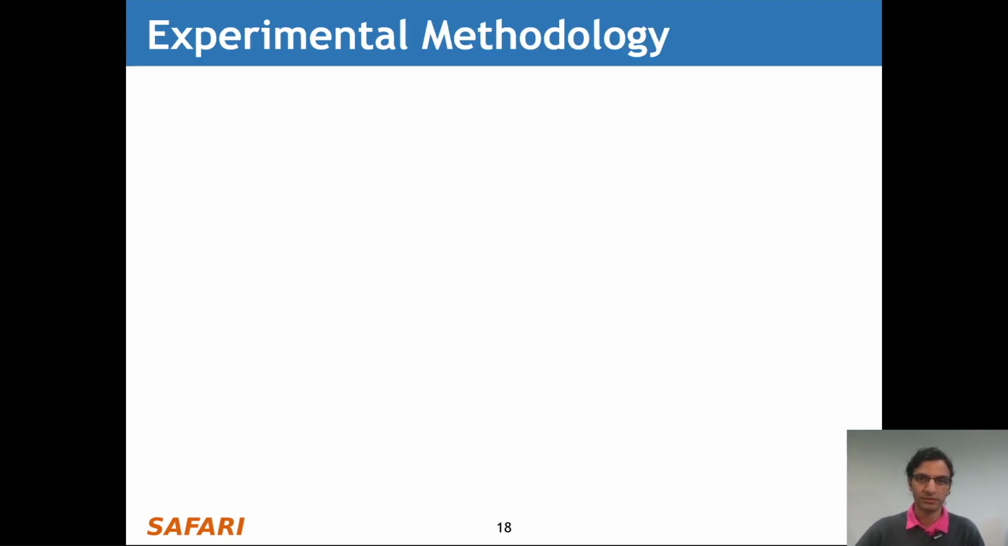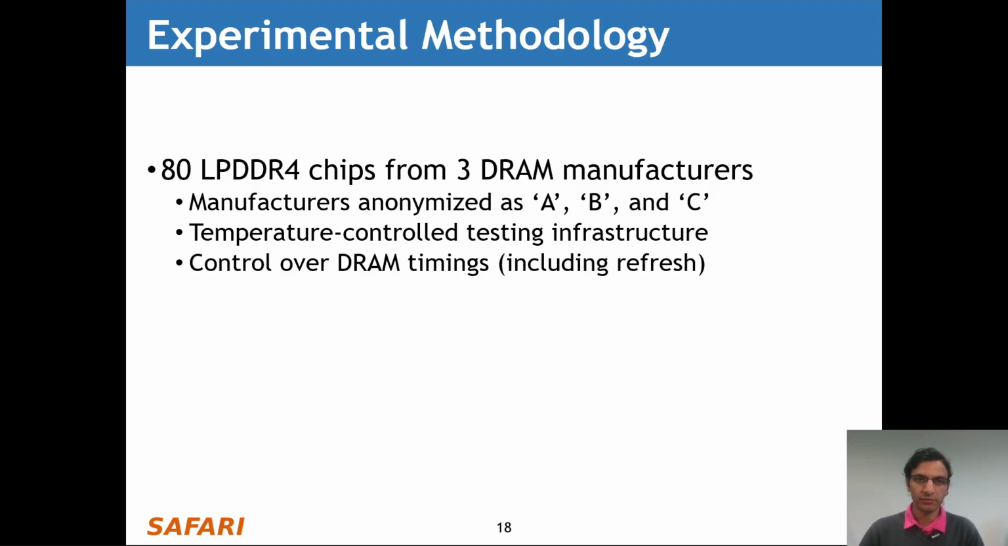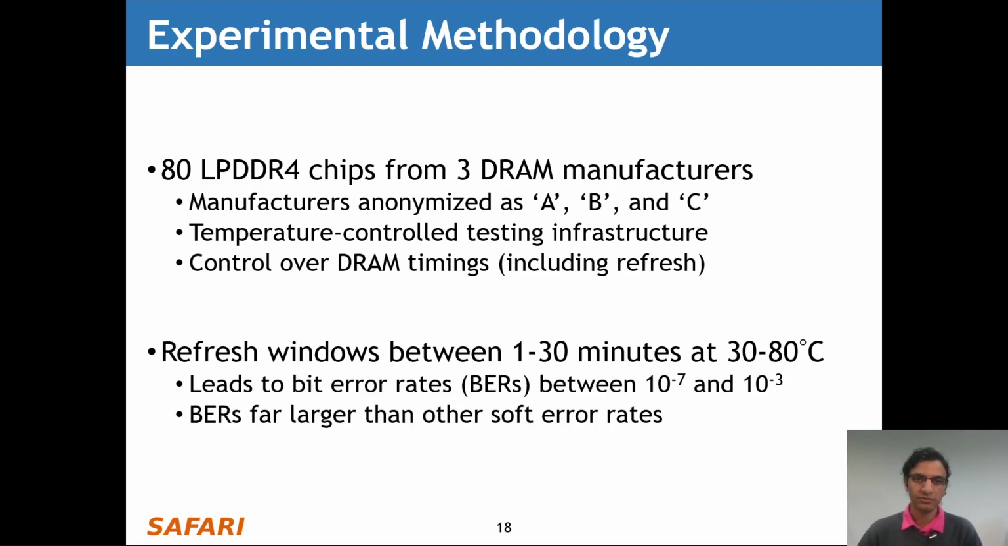So first I'll cover our experimental methodology. We test 80 real LPDDR4 DRAM chips from 3 major DRAM manufacturers whom we anonymize as A, B, and C for confidentiality reasons. We conduct all of our testing in a temperature-controlled testing infrastructure that provides fine granularity control over DRAM timings, including those of DRAM refresh. We test refresh windows between 1 and 30 minutes at temperatures of between 30 and 80 degrees centigrade, and this leads to relatively high bit error rates between 10 to the minus 7 and 10 to the minus 3. And these bit error rates are high enough to subsume any errors we might get from background noise and other error mechanisms that might interfere with our tests, for example, spurious soft errors.